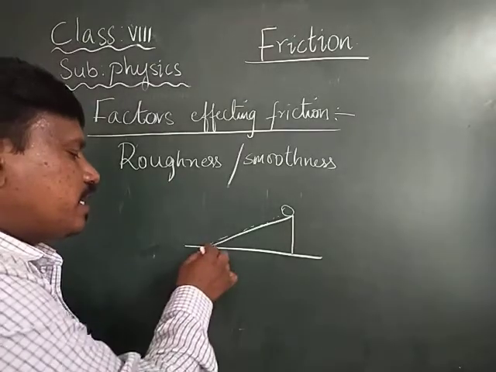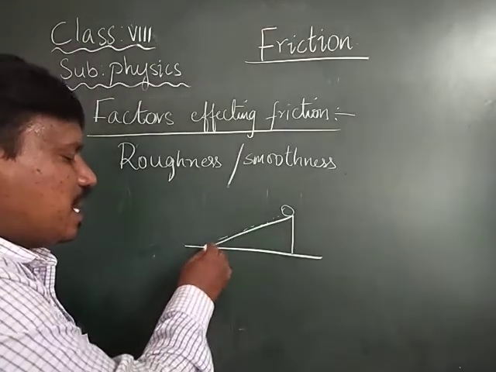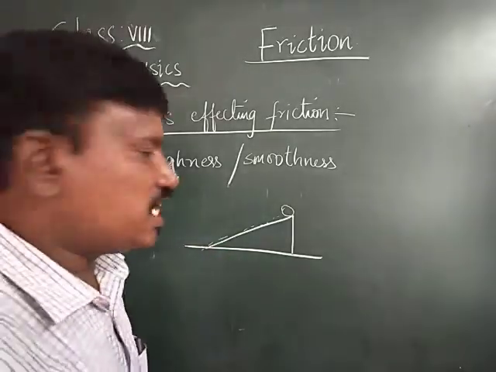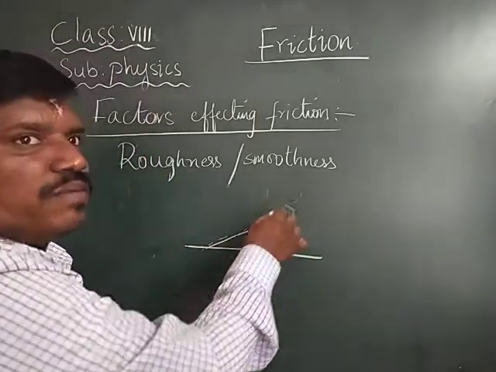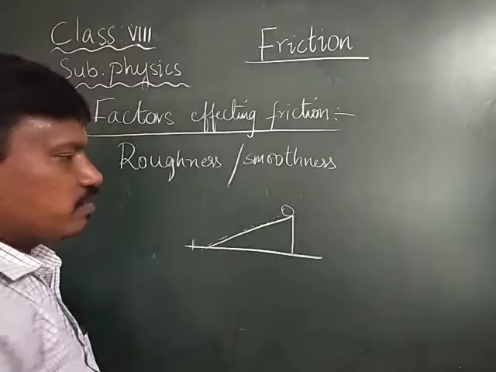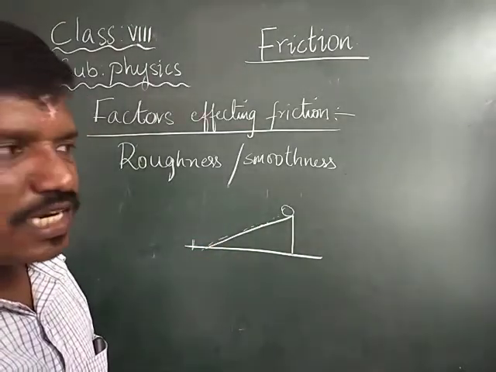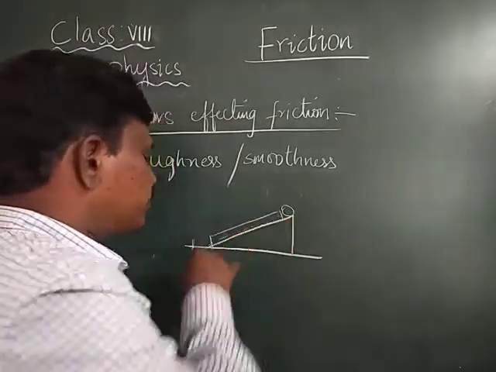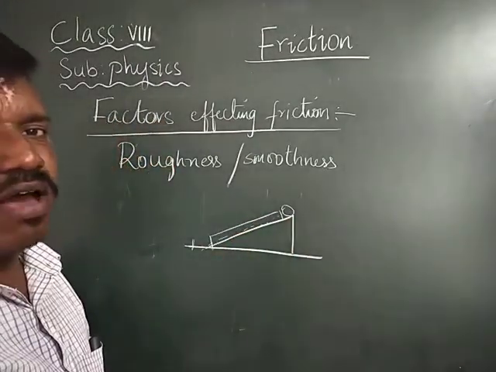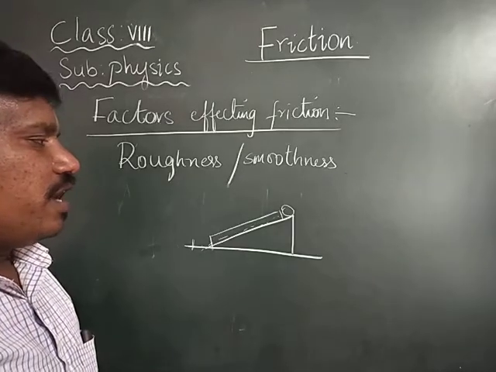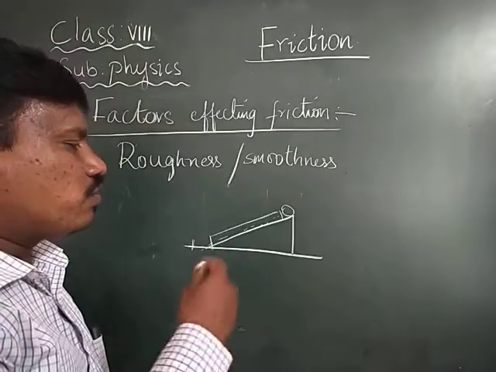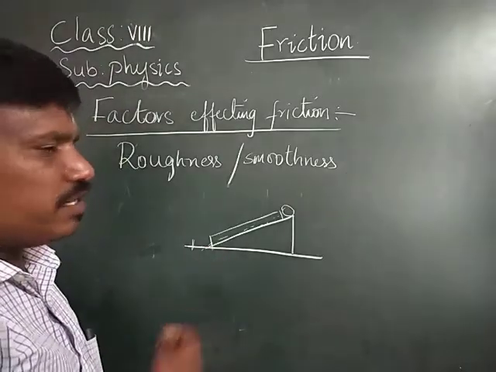Try to measure the distance, how much distance it is traveling. The ball will travel to a certain distance. Mark the distance. Next, place a handkerchief or a cloth on it and try to roll the same object on the cloth.